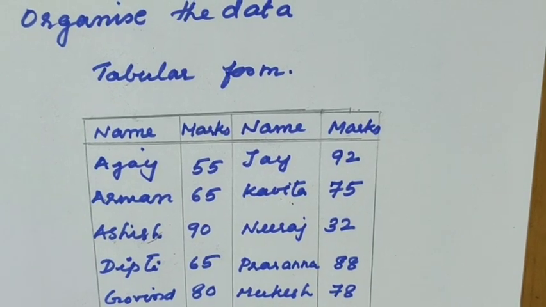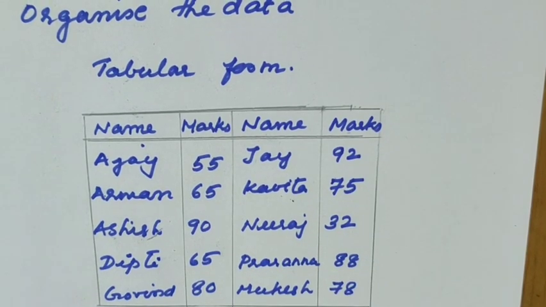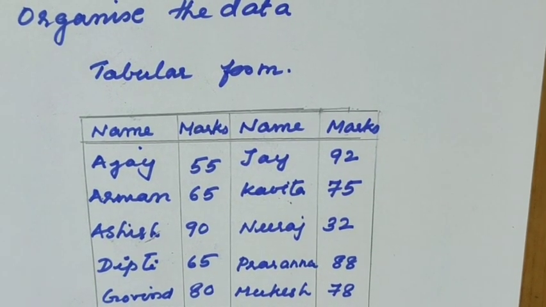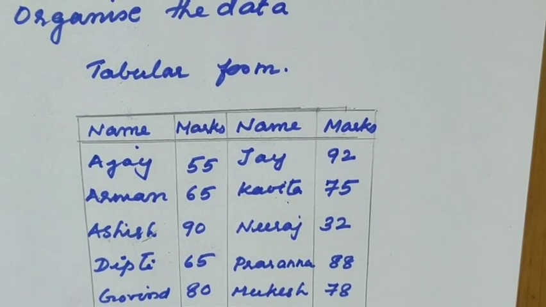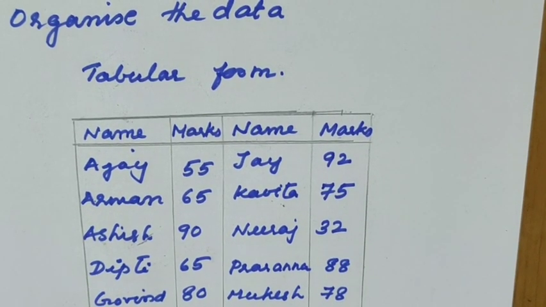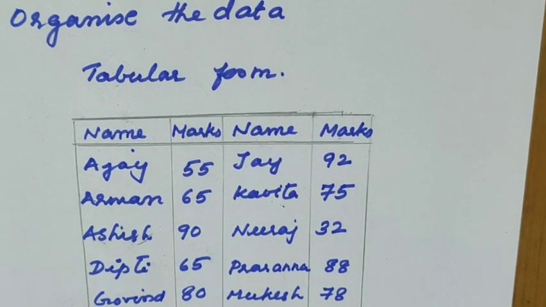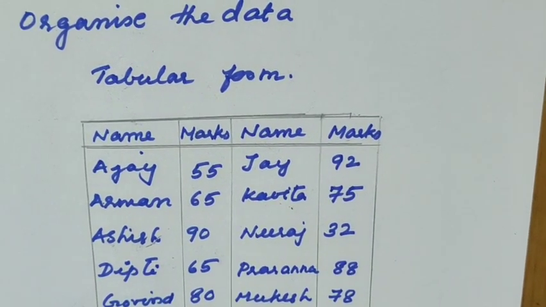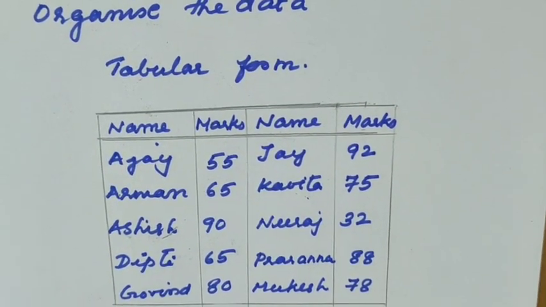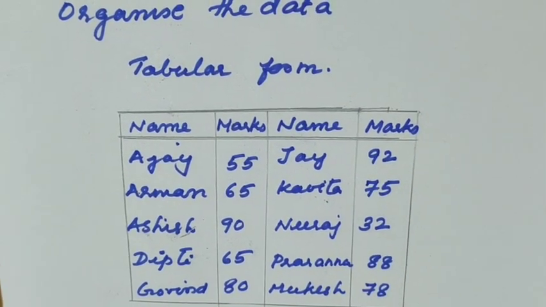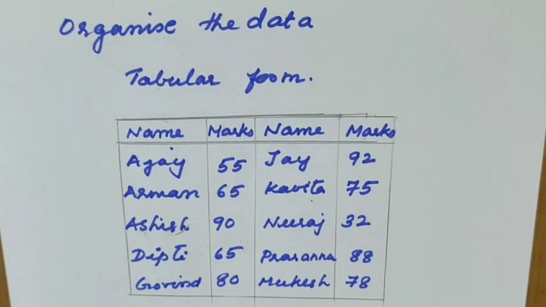Sometimes it is very helpful, and we do this because it becomes easy to understand and interpret the data. Now how can we do organization? We can do it in ascending order, or descending order. Sometimes we use alphabetical order. If you check a telephone directory, A, B, C, D order is followed. And in a dictionary, alphabetical order is followed. If it were not followed, how tedious our work would be for finding one word's meaning.